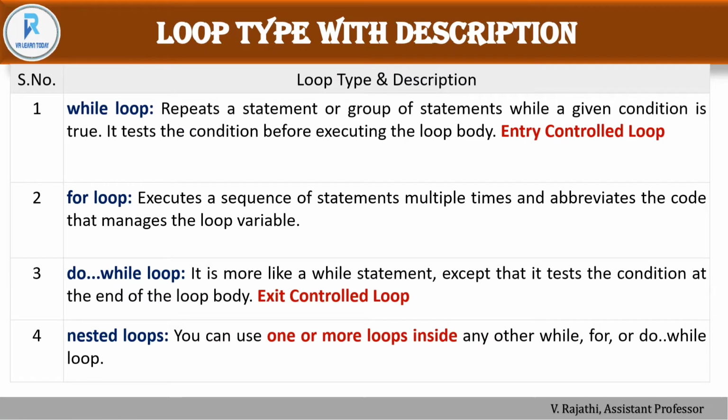Next, in this video we discuss the loop types with the corresponding description: while loop, for loop, do while loop and nested loop. Nested means one or more loops inside. First, the while loop is an entry control loop, for is also an entry control loop, and do while is an exit control loop. Let's see one by one in a clear manner.